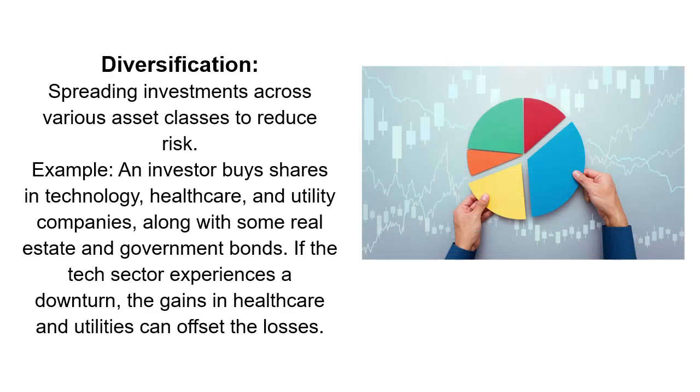Diversification: spreading investments across various asset classes to reduce risk. Example: an investor buys shares in technology, healthcare, and utility companies, along with some real estate and government bonds. If the tech sector experiences a downturn, the gains in healthcare and utilities can offset the losses.